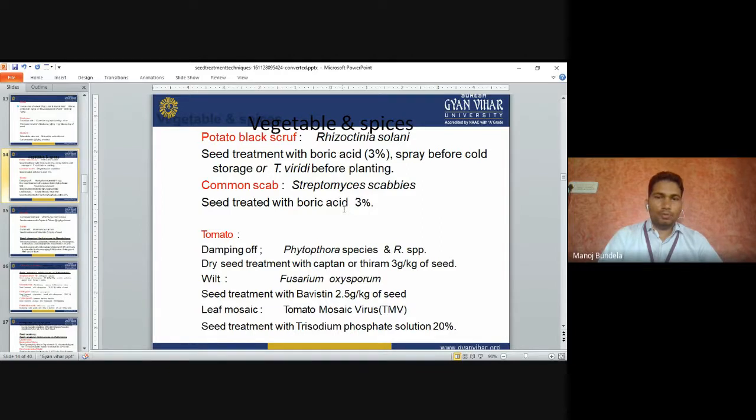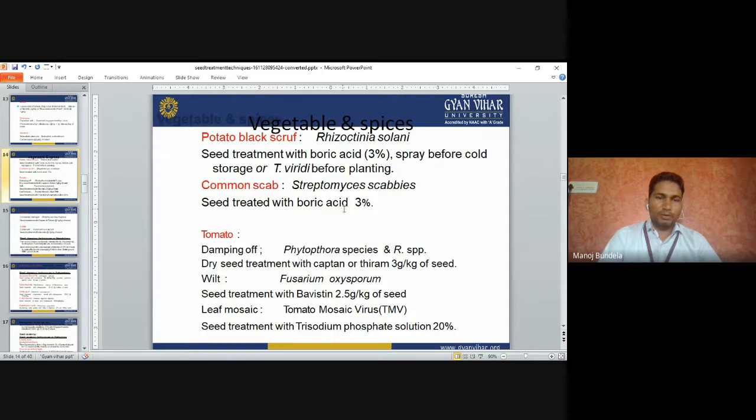Common scab. So common scab is controlled by the seed treatment with boric acid 3%. Common scab we can also control by spray of boric acid, and potato black scurf we can also control by the spray of boric acid 3%. 3% boric acid is used for potato black scurf and common scab.